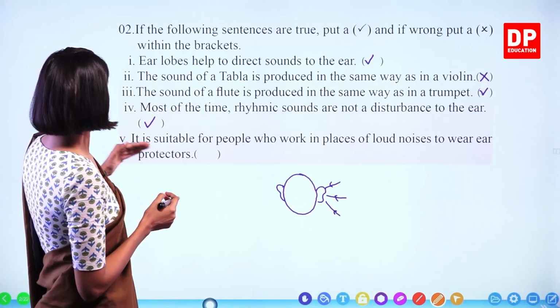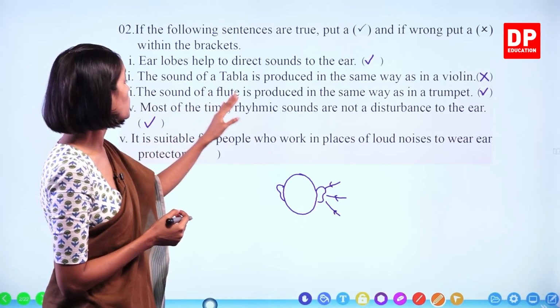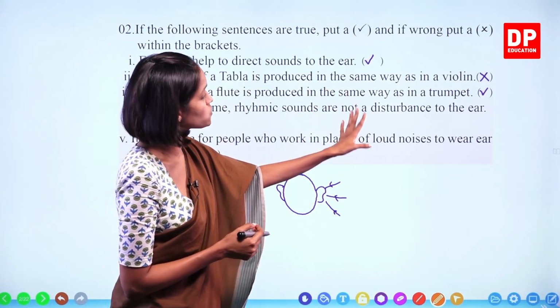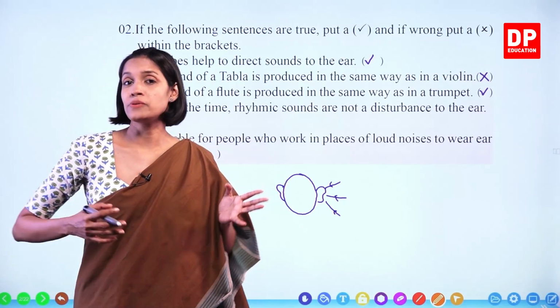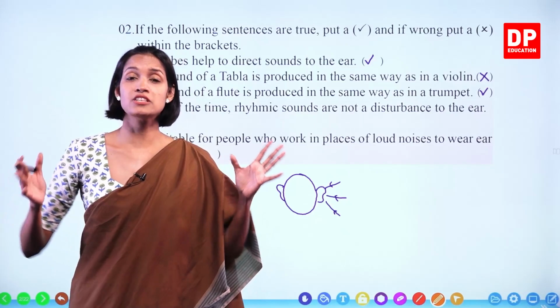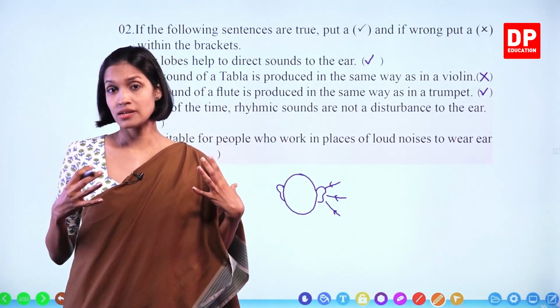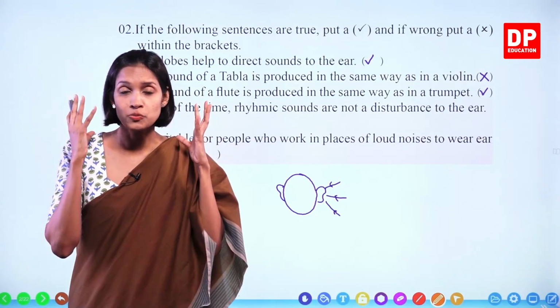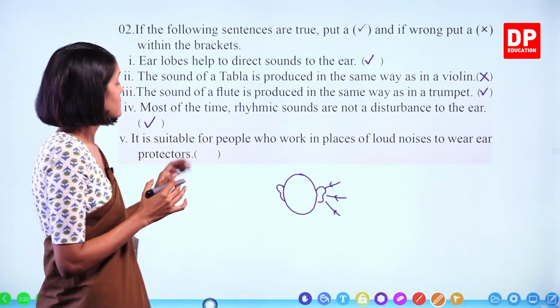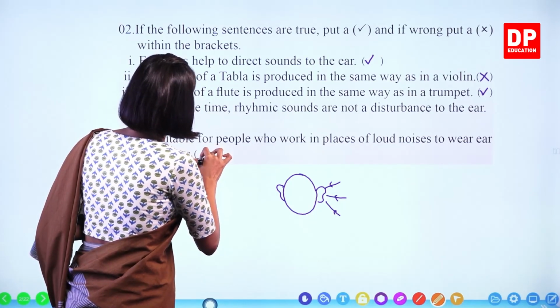Next one. It is suitable for people who work in places of loud noises to wear ear protectors. This is also correct. Some people work in different types of factories where loud sound is produced, right? So they have to wear specific ear protectors to protect their ears. Okay? So this is also correct.